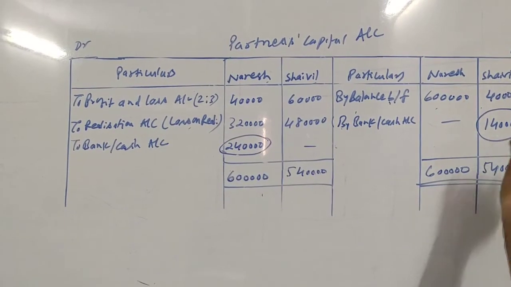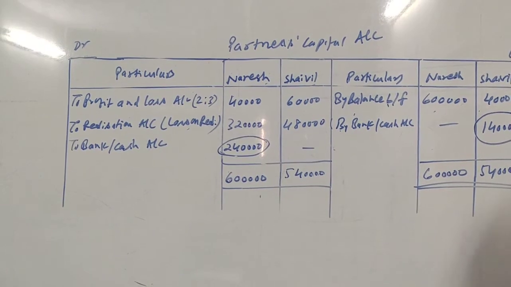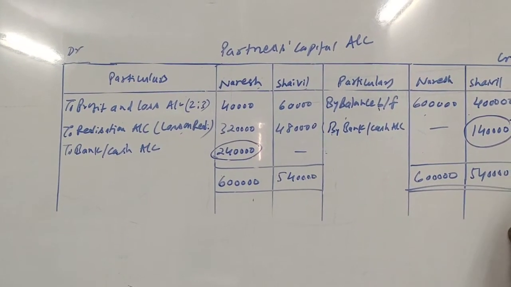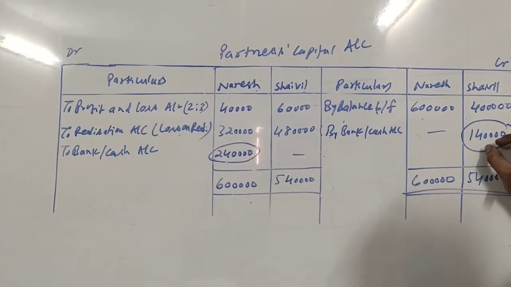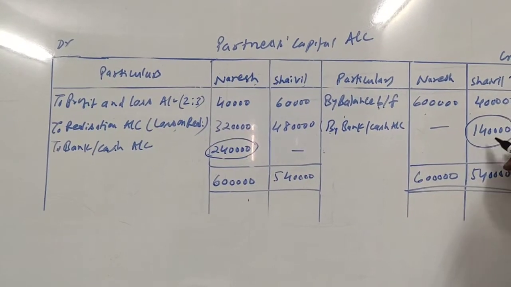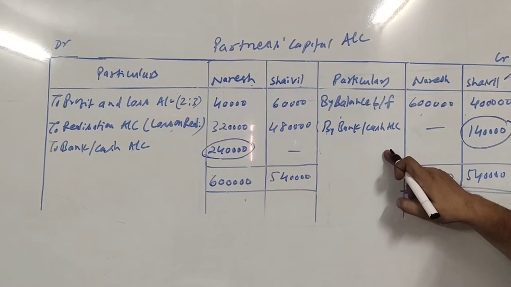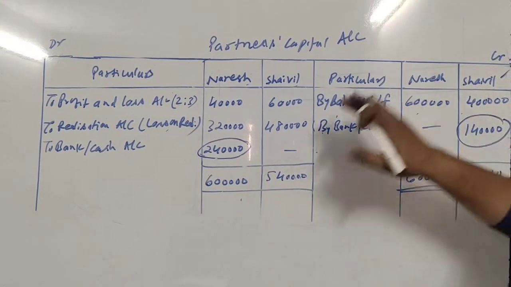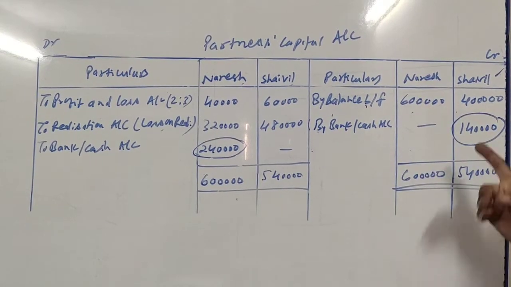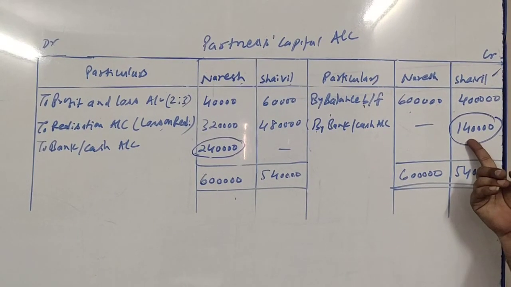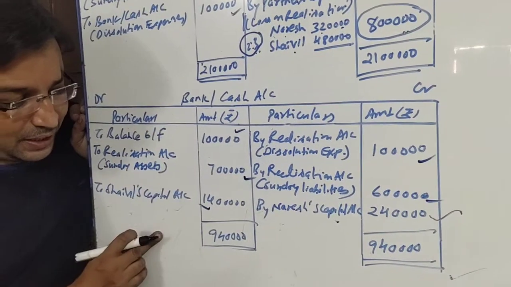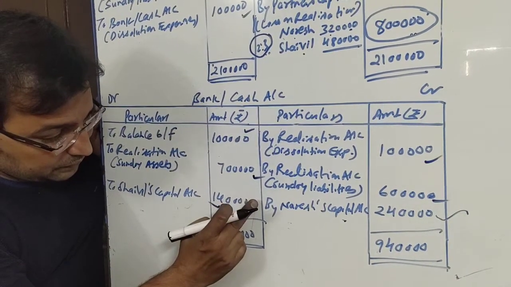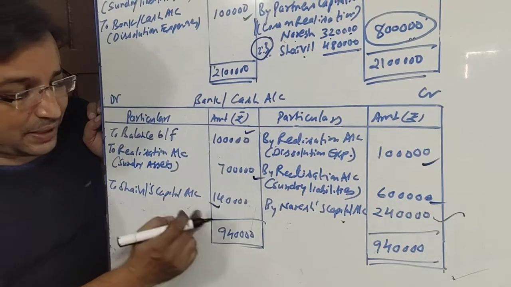Debit balance means there is a deficit of capital in the firm. Debit balance of capital means this 1,40,000 the firm will be receiving from Shevil. So by bank/cash account 1,40,000. Here our capital account is over and we will give this 1,40,000 another effect, which will be at the debit side of bank/cash account, 1,40,000 to Shevil's capital, 1,40,000.